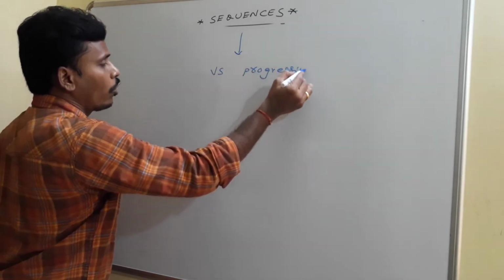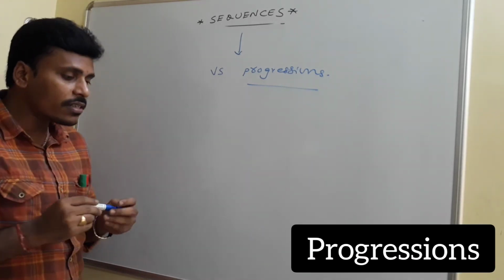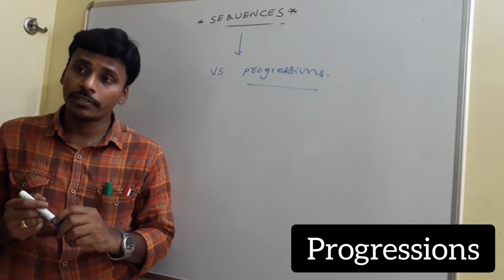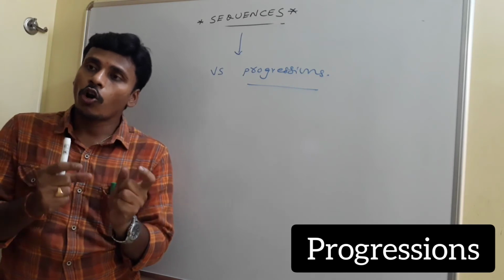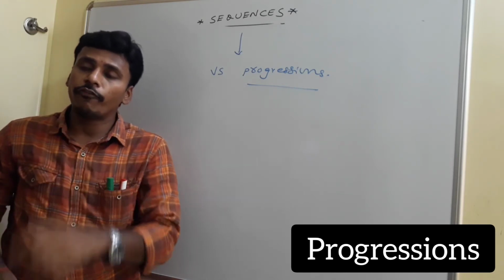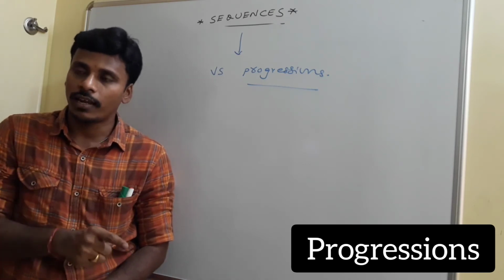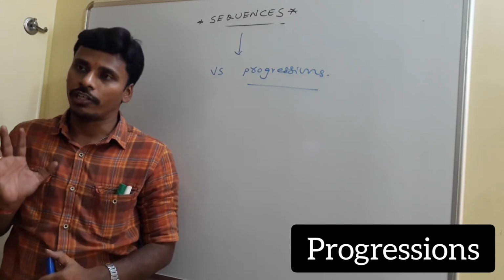Sequences versus progressions. That's what I am going to discuss. Progressions are nothing but sequences only. Right? Which type of sequences? There is a specific fixed rule followed by every consecutive term. In the sense, if every term of the sequence is generated by its previous term following one particular rule, it is known as a progression.